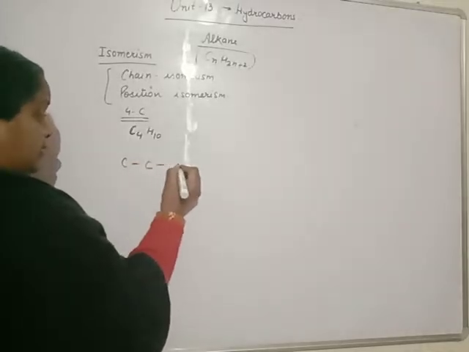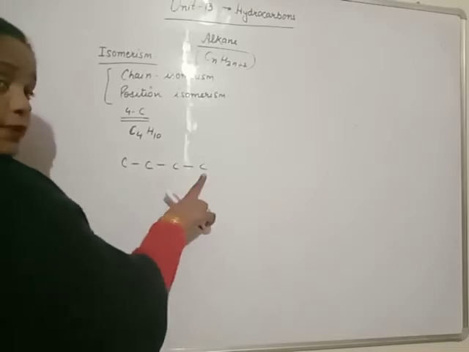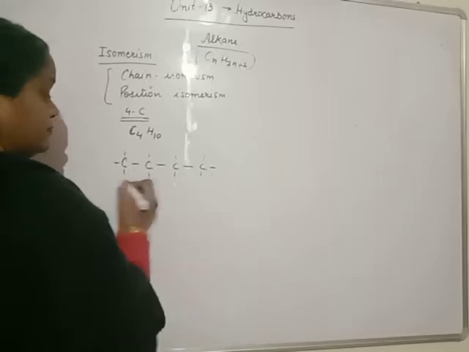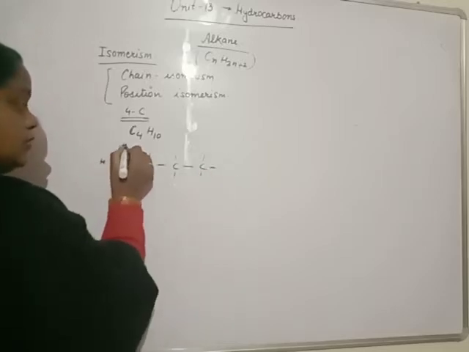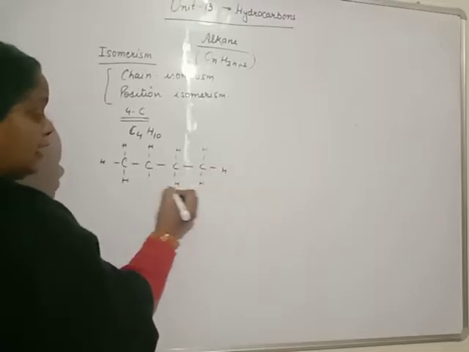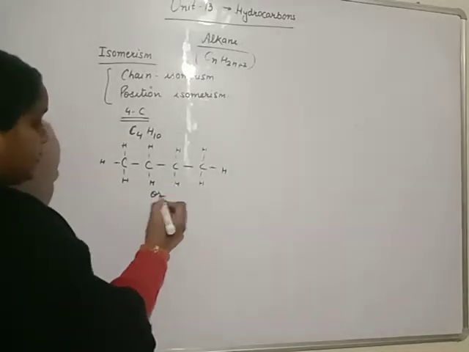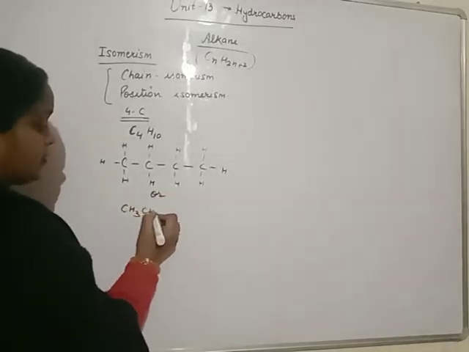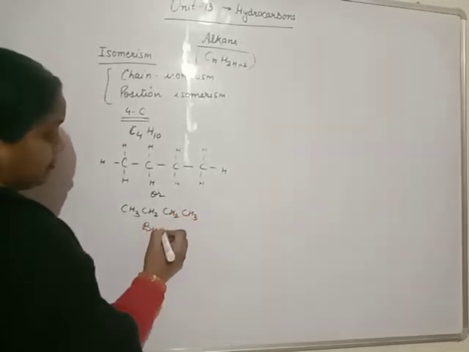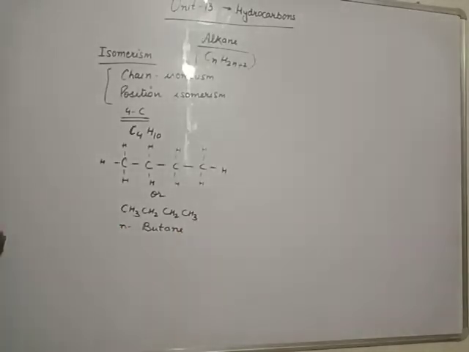Beta, 4 carbons are in a chain. The valency of each carbon is 4, so the remaining valencies are filled by hydrogen. It is the complete structure, or you can say CH3, CH2, CH2, CH3. It is butane, or n-butane, normal butane.